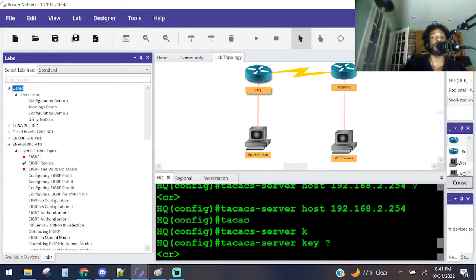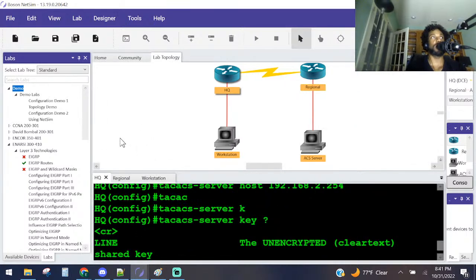But I like this application. Remember, this is a simulator. These are fake routers and switches and stuff like that. But it's good to learn and get your hands on without actually having to buy equipment or use any virtualization applications or GNS3 or anything like that. So it's all in one. Labs are created and everything for you.